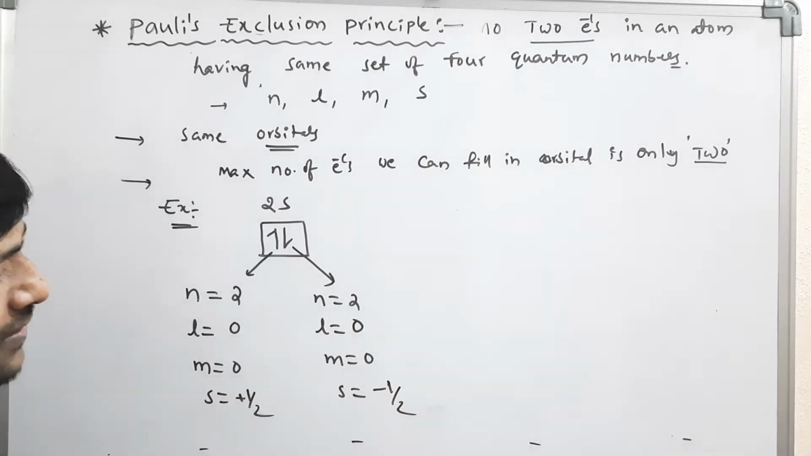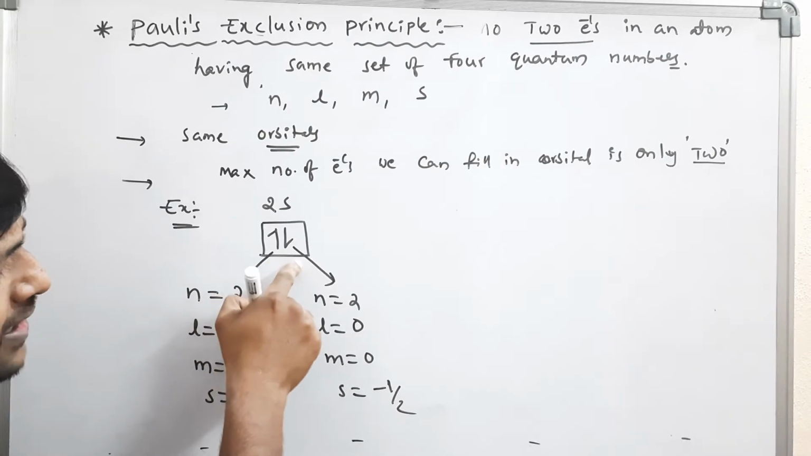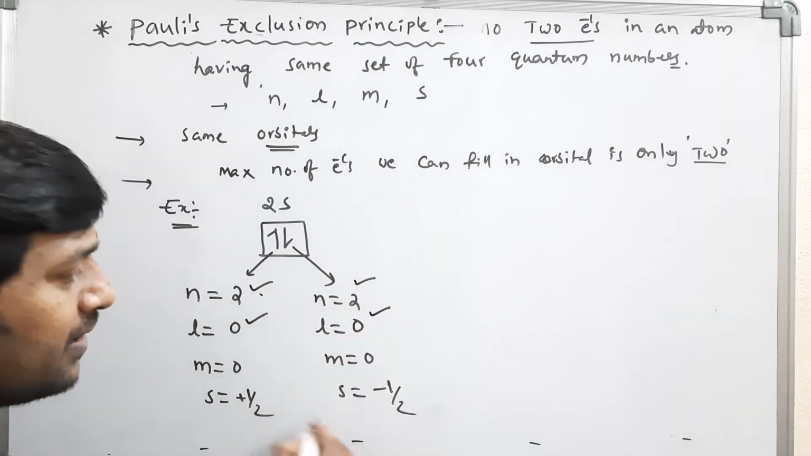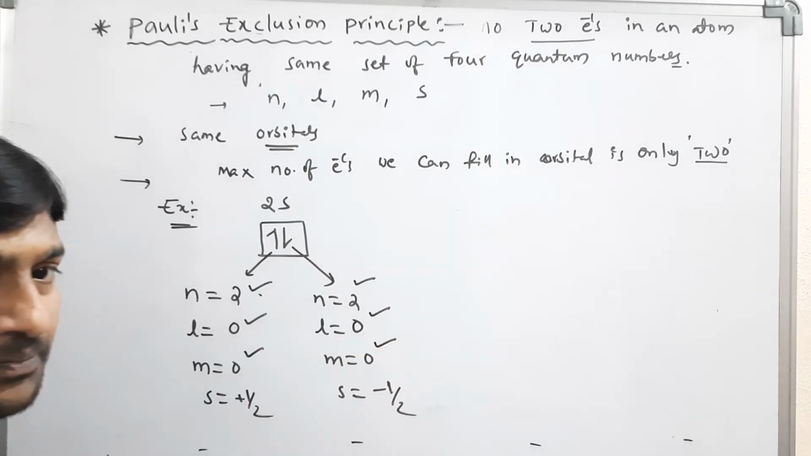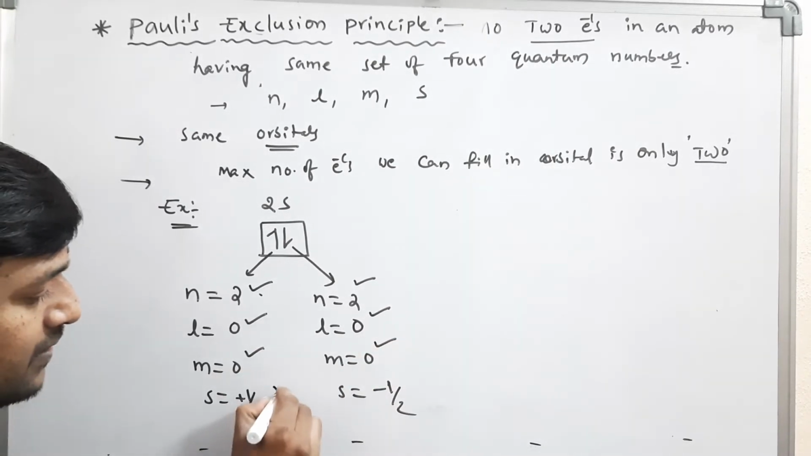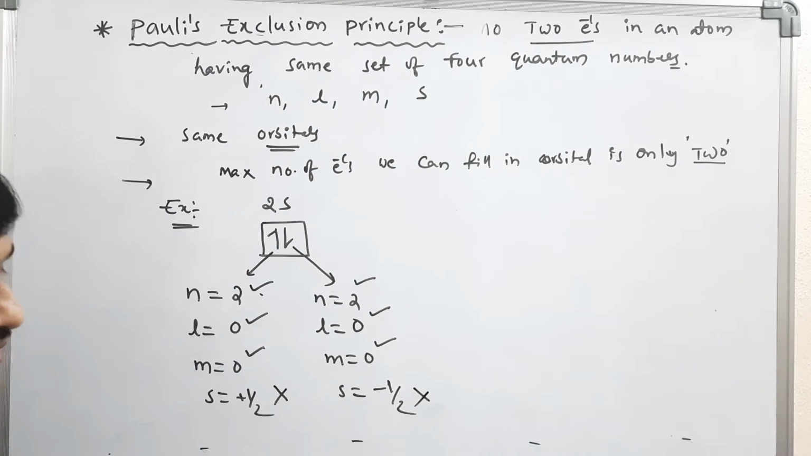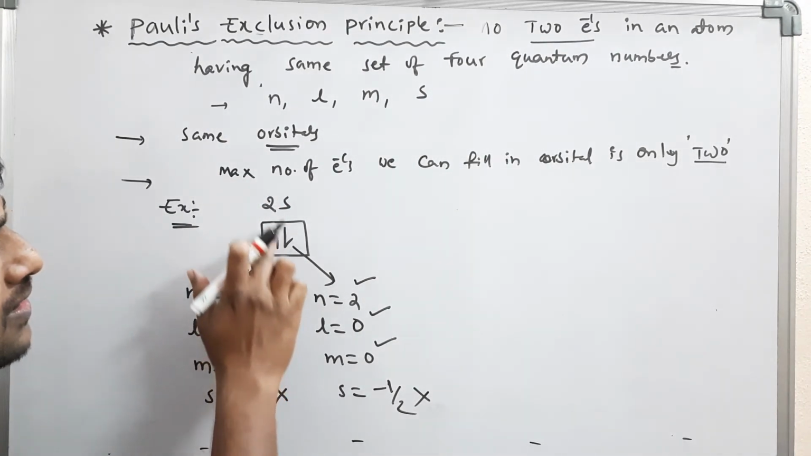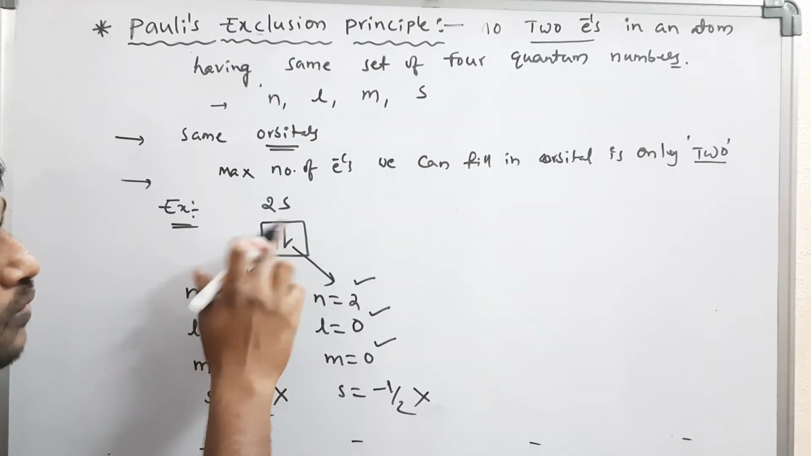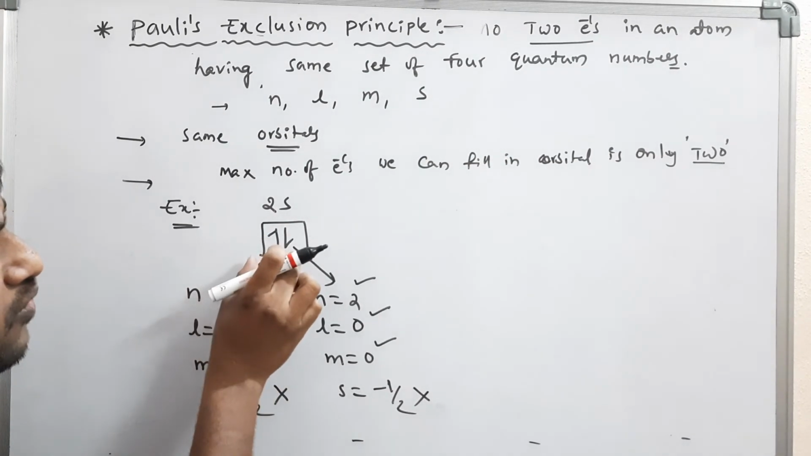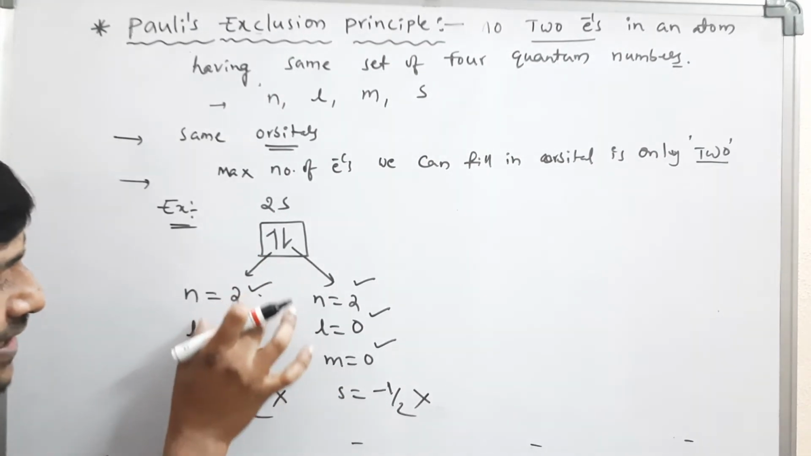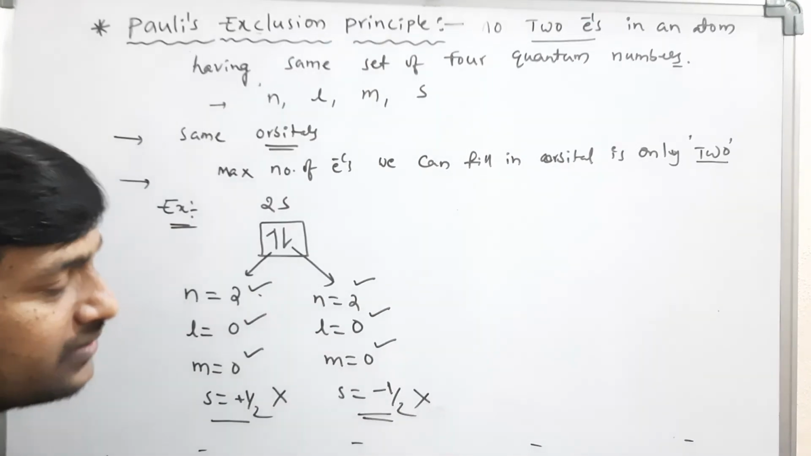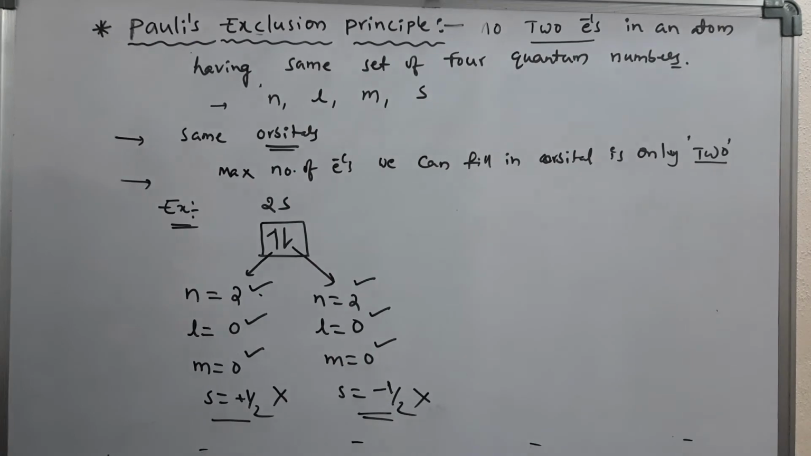So when we observe both electrons, the principal quantum number is the same, the azimuthal quantum number is the same, the magnetic quantum number is the same, but the fourth quantum number is different. So no two electrons in an atom have the same set of four quantum numbers. If three quantum numbers are the same, definitely the fourth is different. That rule is called Pauli's exclusion principle.